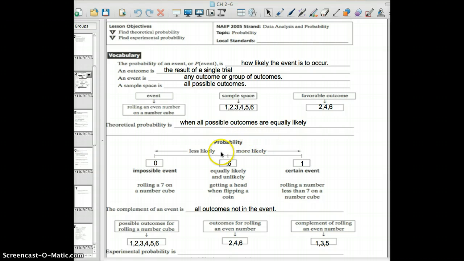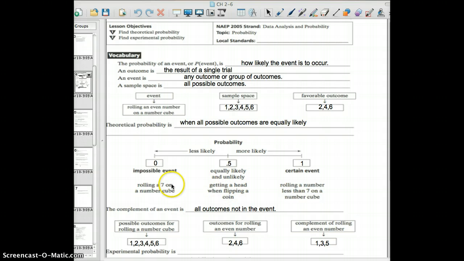Now, with probabilities, the closer you get to 0, the more unlikely an event is to happen. As you get closer to 1, or 100%, if you think about it, the event is more certain to happen. Okay? So 0.5 probability, or 1/2, you've got a 50-50 chance, or equally likely.